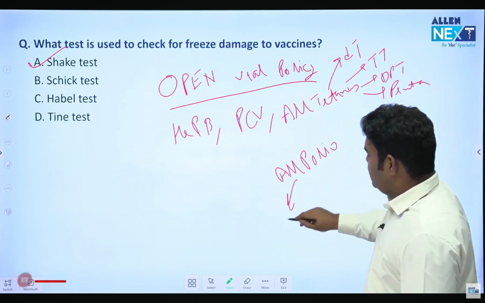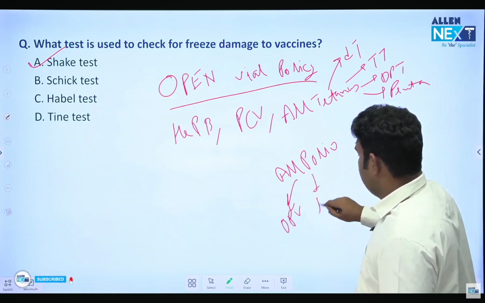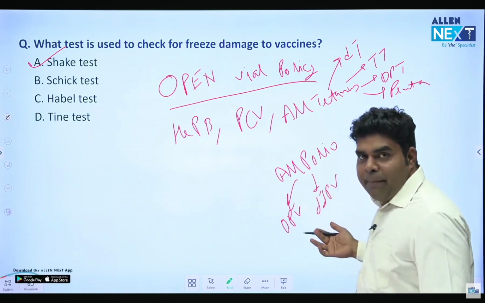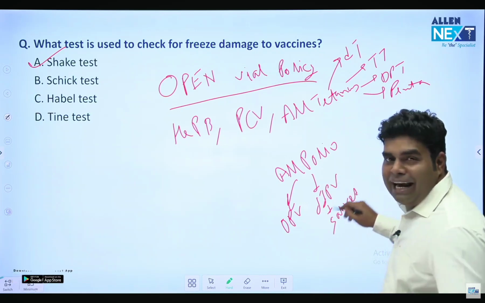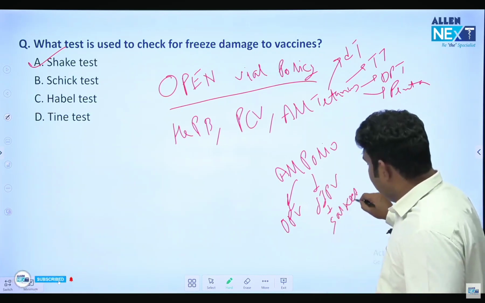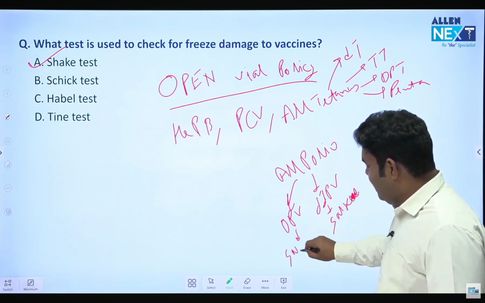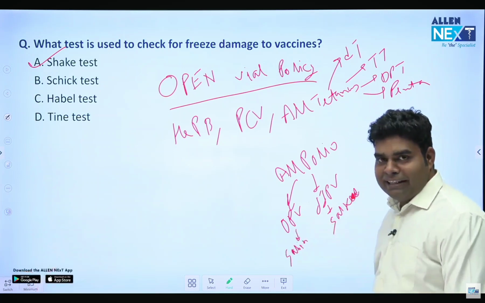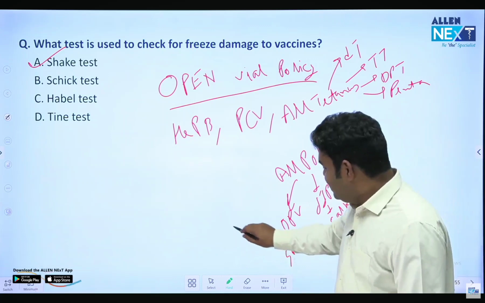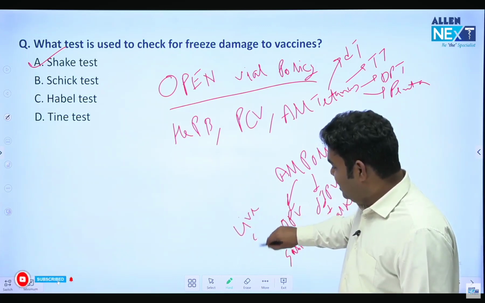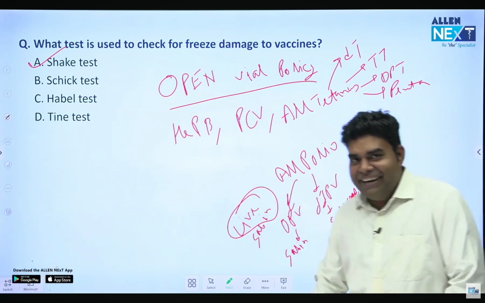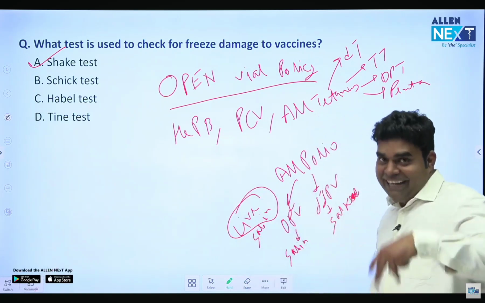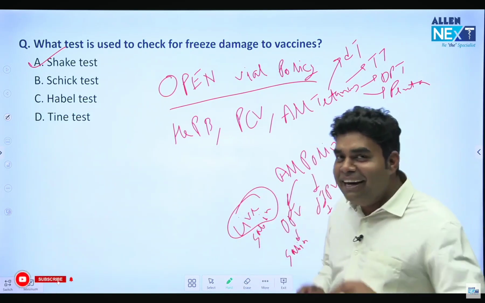What does all polio mean? OPV, IPV. Which one is Salk? Which one is Sabin? Salk is IPV because IPV is killed. Salk laga mar gaya. So Salk is killed, IPV. And OPV is Sabin. And there was a student, Pragya. She gave me this mnemonic. OPV is live. So it is Sabin because it is live-in relationship. And Pragya was in a live-in relationship in that class. So I remember that. She remembered that mnemonic. So live is Sabin, killed is Salk.